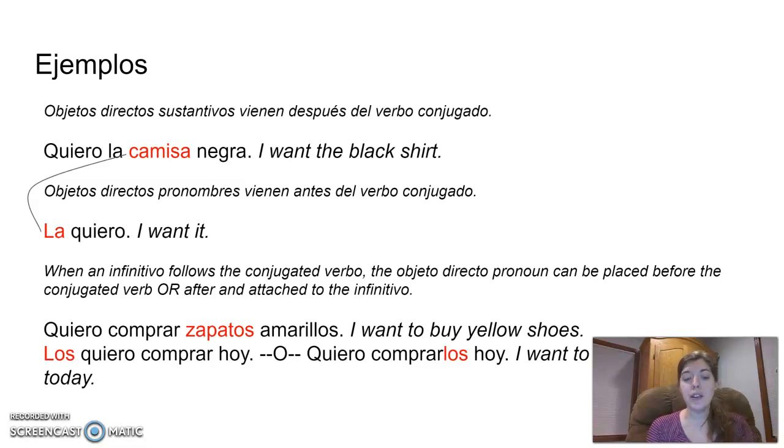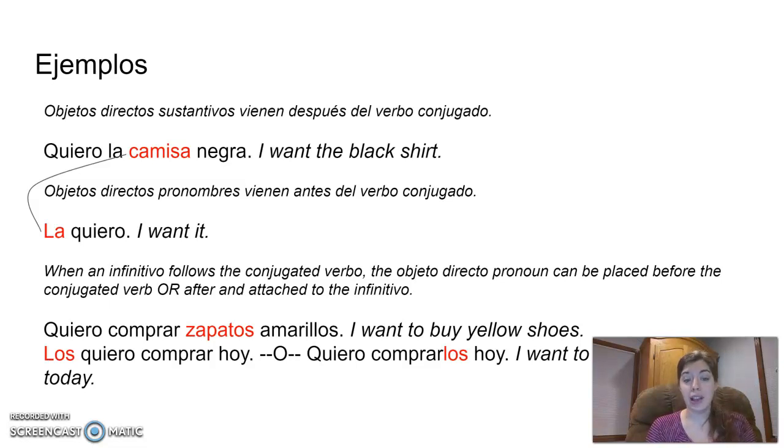So when that infinitive follows the conjugated verbo, the objeto directo pronoun can be placed either before the conjugated verb or after and attached to the infinitivo. So those are your two choices. Before it, stand alone, or after it, but it must be attached to that infinitive. So before it, or after and attached.